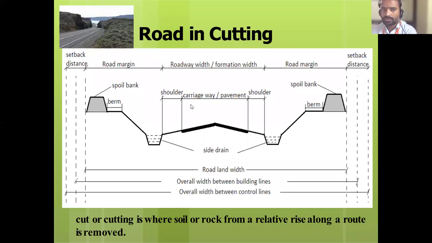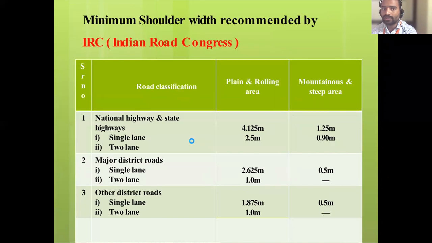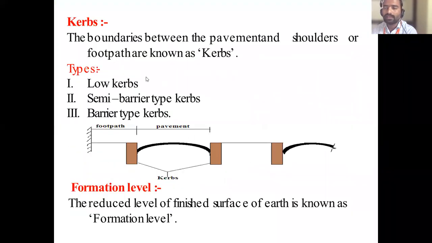So all the terms we have seen: carriageway, shoulder, berm, spoil bank, and side drain. Then curb. What is this curb? See here, there is a footpath. This is the pavement, where vehicle traffic moves. So there is traffic and there is a footpath, and between them is the curb. That is called a curb. This is made up of blocks, the ones you see on the road.